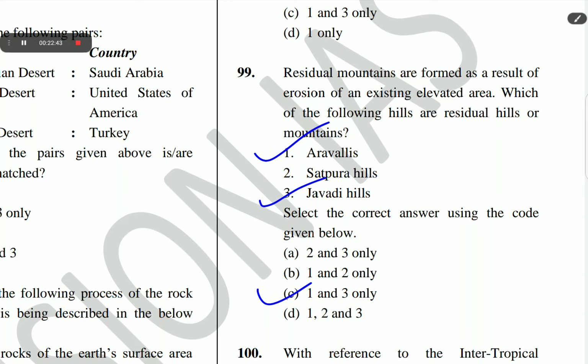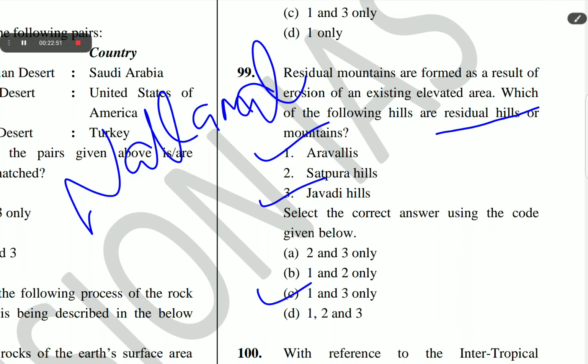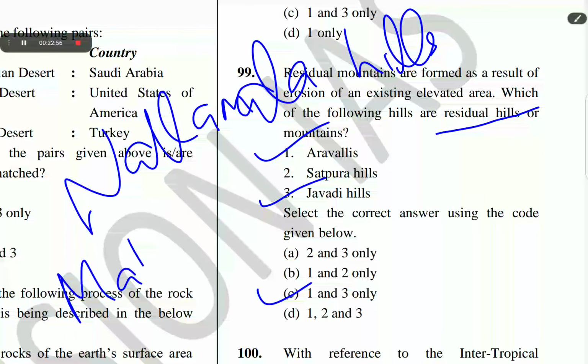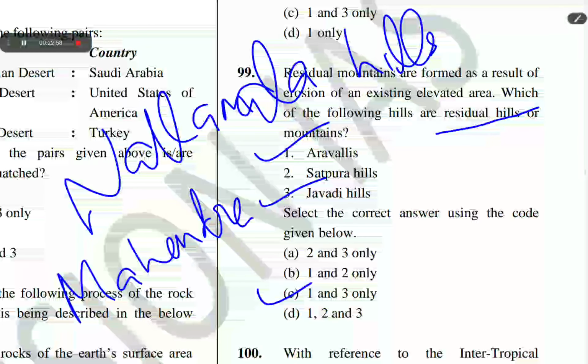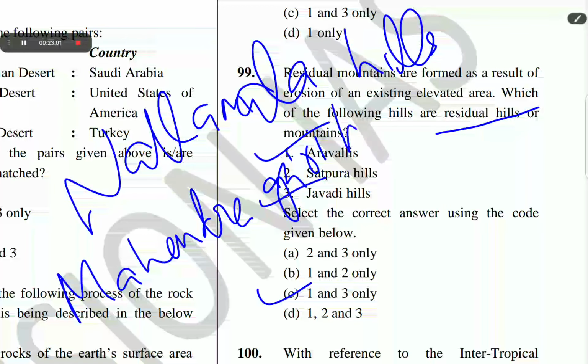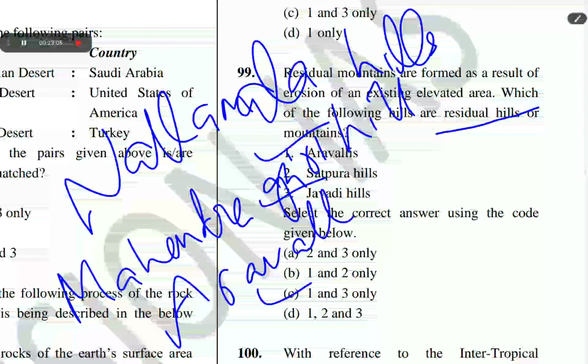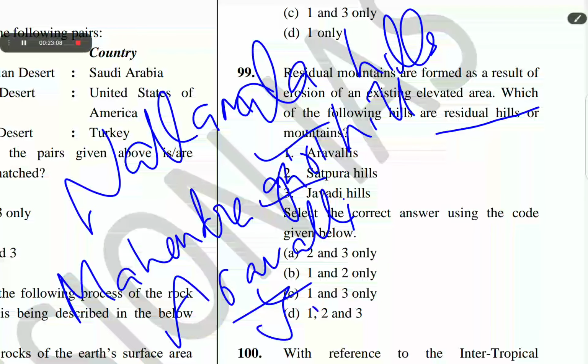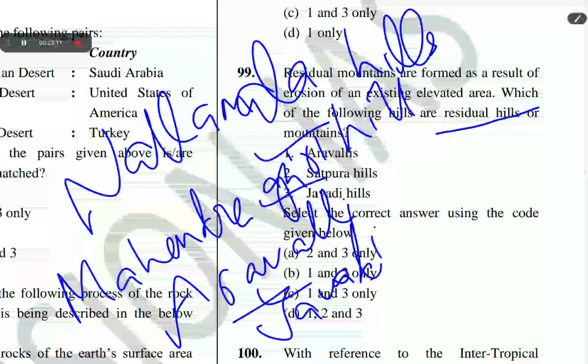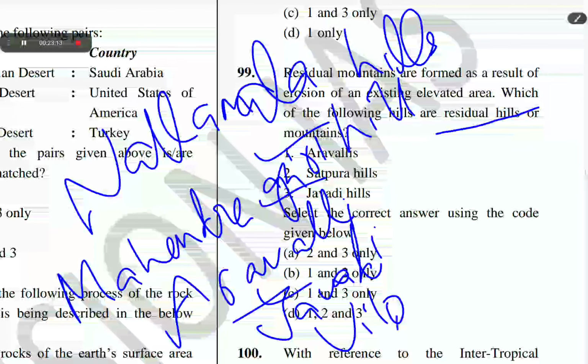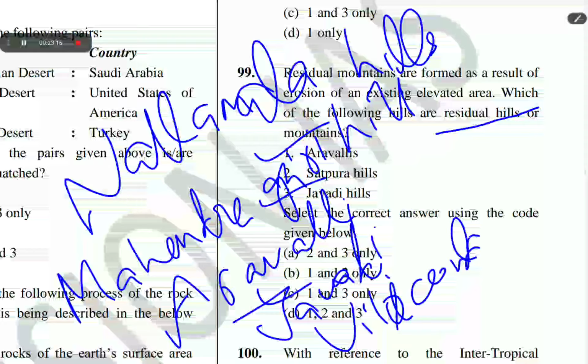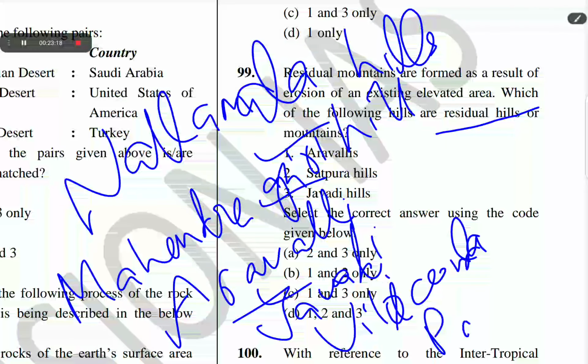And other residual hills are Nallamala Hills, Mahendragiri, Aravallis, Javadi, Velikonda and Palkonda.